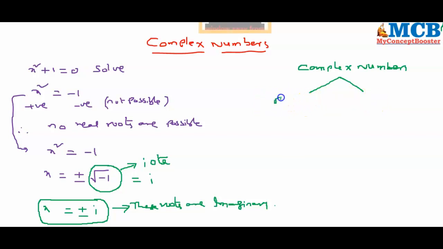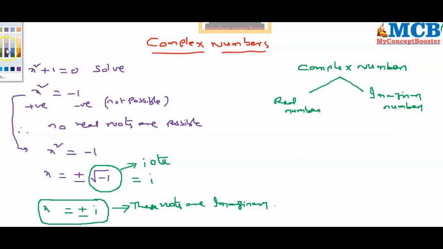It is the combination of real numbers and imaginary numbers. Purely real numbers, purely imaginary numbers. This combination is nothing but a complex number.